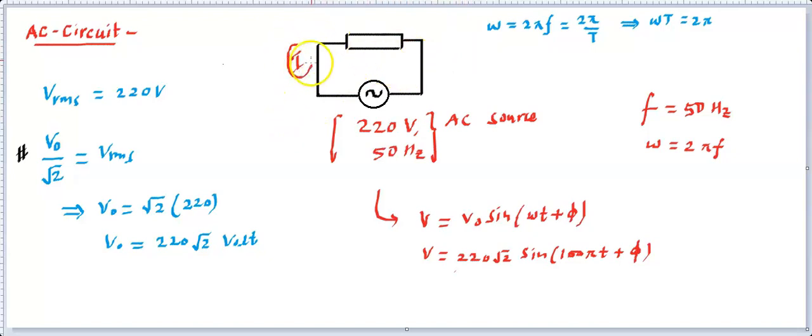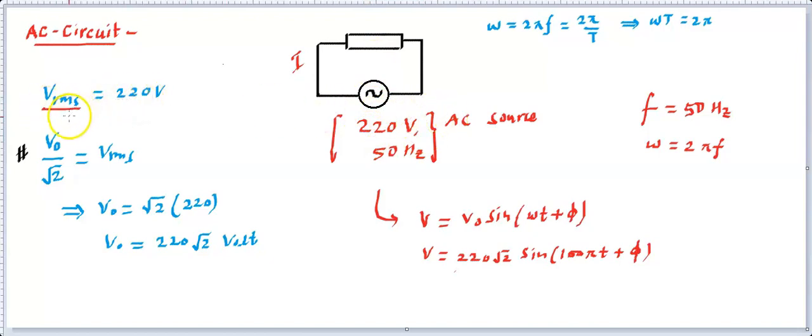If this voltage is AC, then the current is going to be AC. That means the voltage across all the elements, whether it's a resistance, inductor or capacitor, is going to keep on changing. All of this will be a function of time. Whenever we talk simply about a voltage, we need to talk about the RMS value. When we are simply talking about the current, we need to talk about the RMS value. So this is the basic introductory part of it.